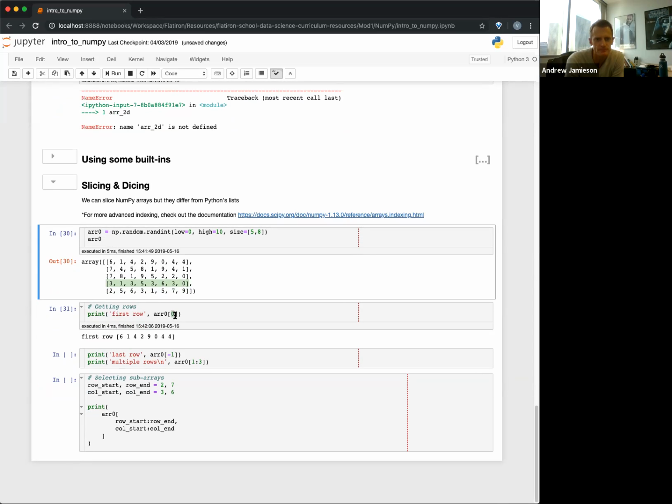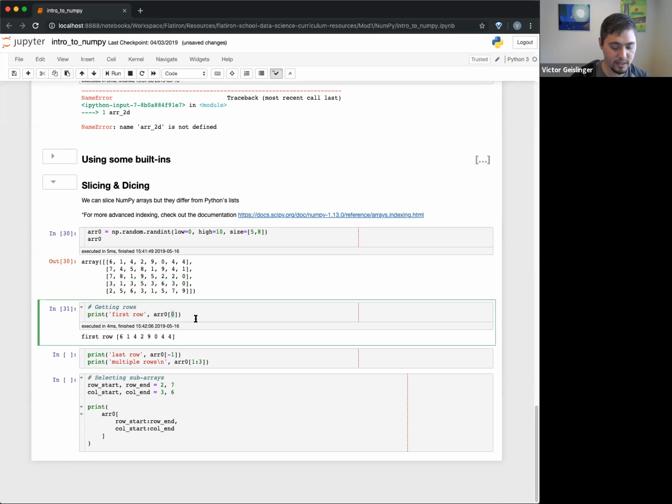Okay, cool. Thank you, Andrew. So I put 3 here. You can see I get that row right there. So you can kind of think, okay, when I do this part, I can get that 3.